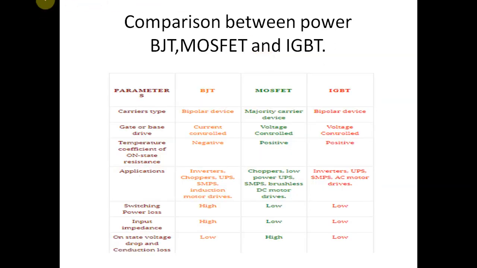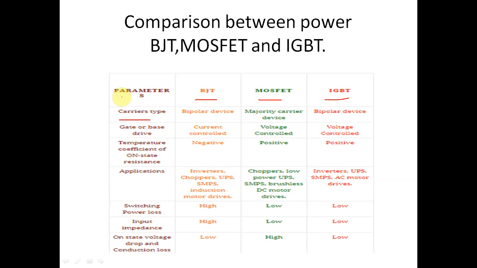Now the second outline of this lecture is the comparison between power BJT and IGBT, but here I am giving the comparison between power BJT, MOSFET and IGBT. These are some parameters related to the comparison. First one is BJT, second one is MOSFET and third one is IGBT. Here the first parameter is carrier type. What is the meaning of carrier type? It is whether current conduction takes place by holes or electrons.